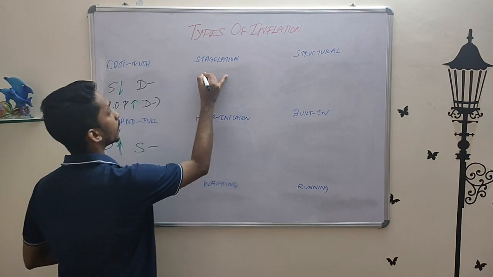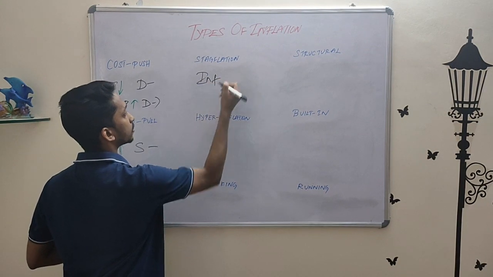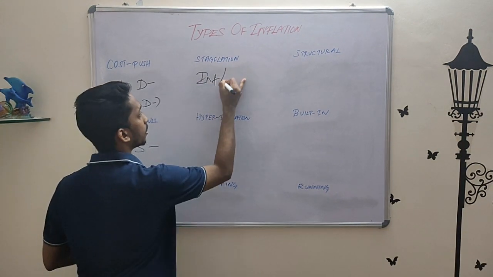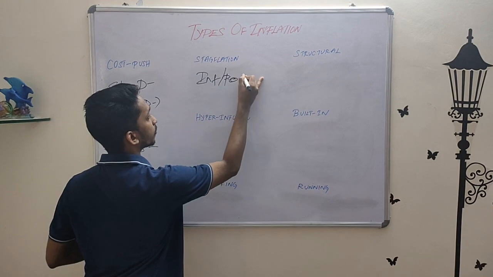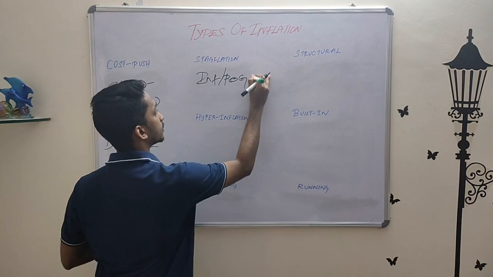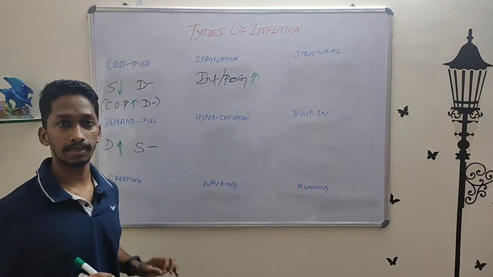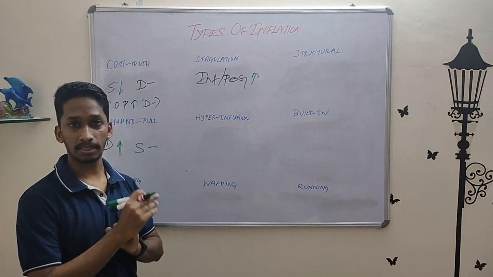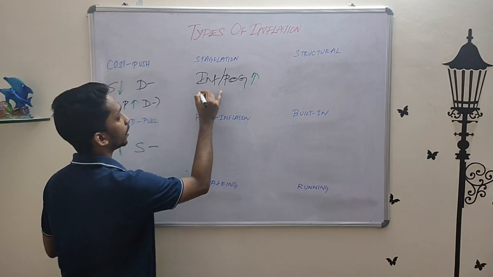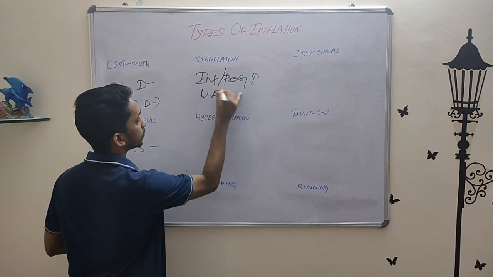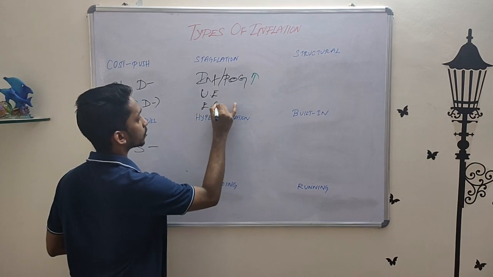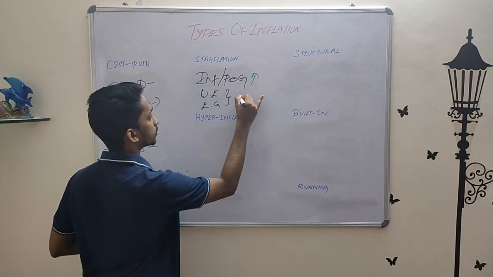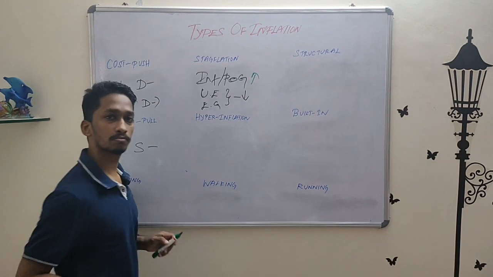So when you have inflation occurring, or the price of goods are increasing, this is the main criteria. When you have inflation or the price of goods increasing while unemployment and economic growth are stalled or reducing.